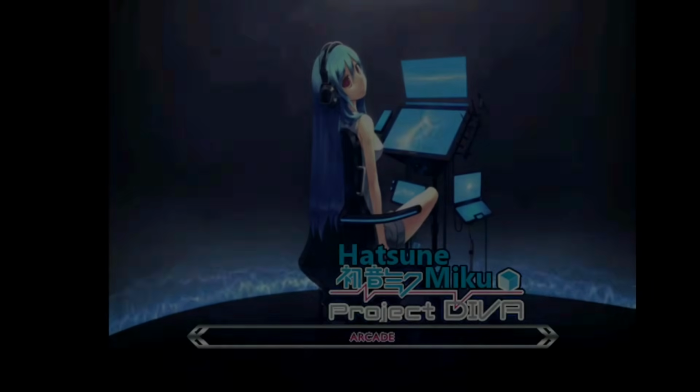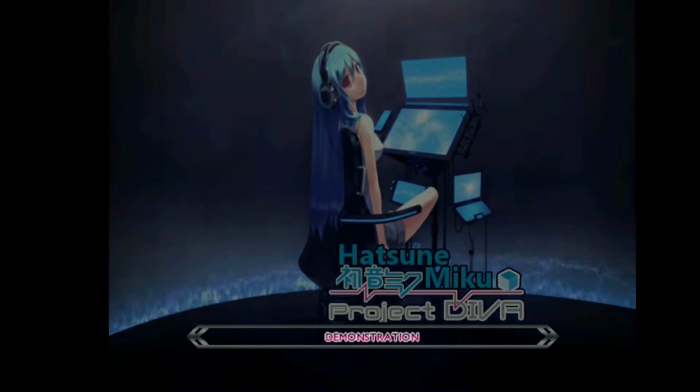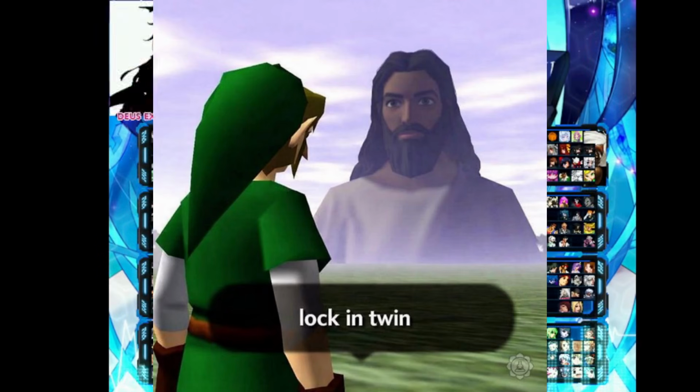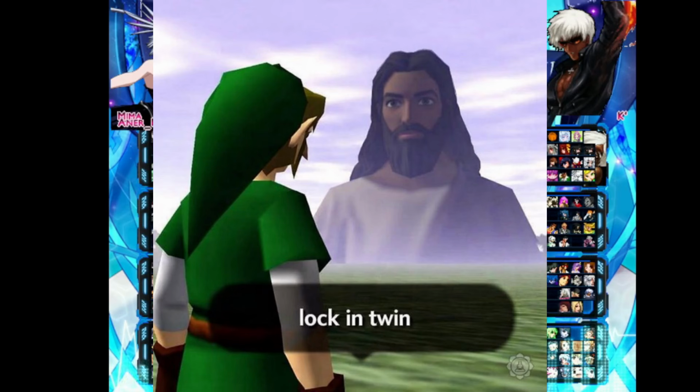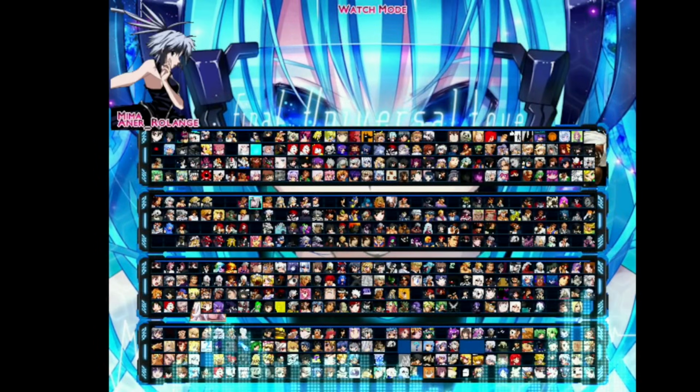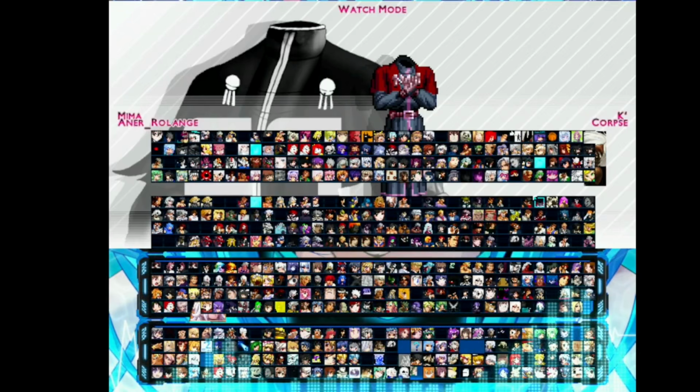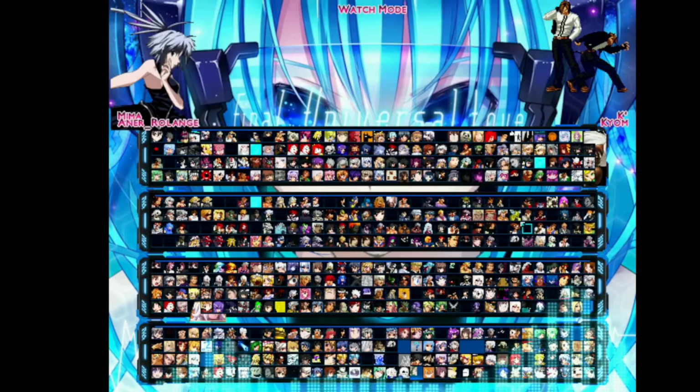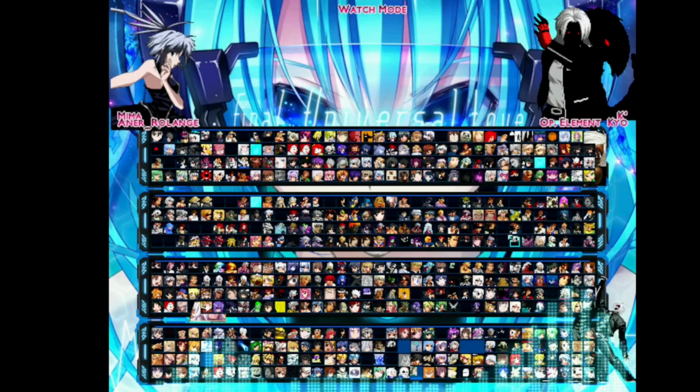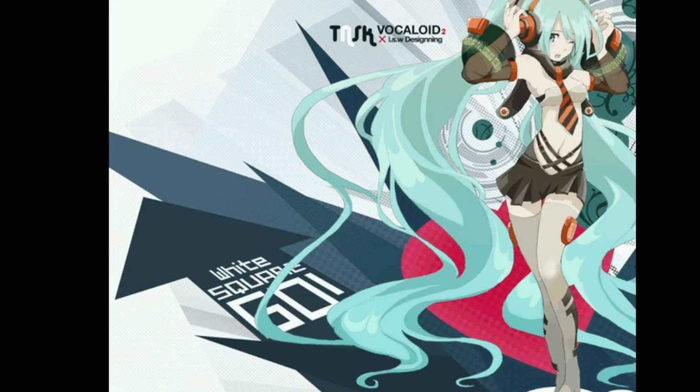Download maybe 10 to 20 characters you actually care about, add a few stages, test everything. Learn how the folders work, learn how SelectDef works, learn how to troubleshoot when something doesn't show up. The reason I say this is because when something breaks, and eventually something will break, you'll have no idea what caused it if you've installed 500 things at once.